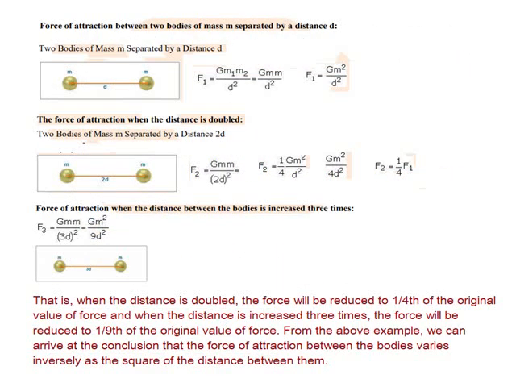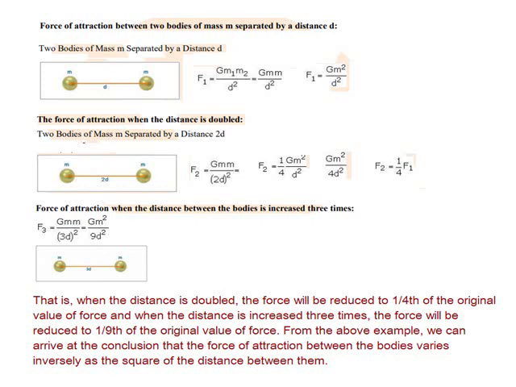Yes, children, similar to the previous case where we changed the masses, now let us change the distance and see what happens to the force of attraction. Now let us take equal masses. As in the first case, equal masses, both the masses are m and m separated by a distance d. So when you substitute in the formula, F1 is equal to G into m square by d square. That is the one that you get.